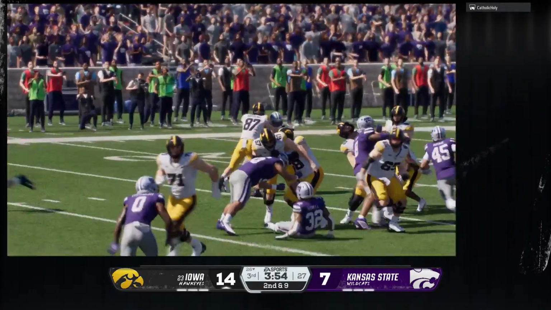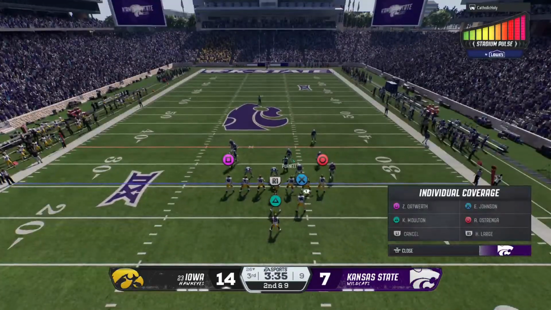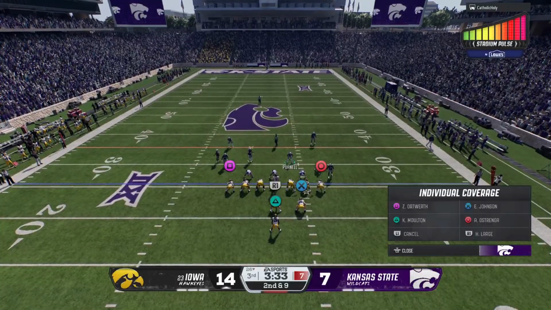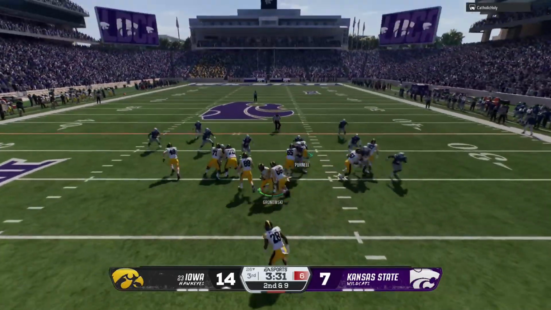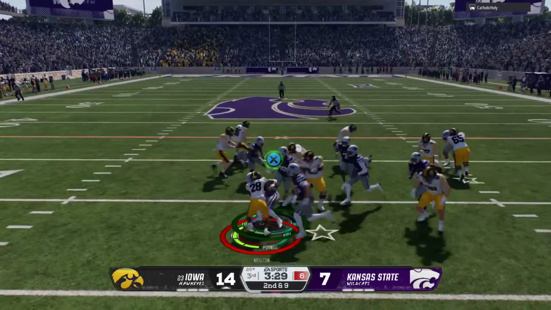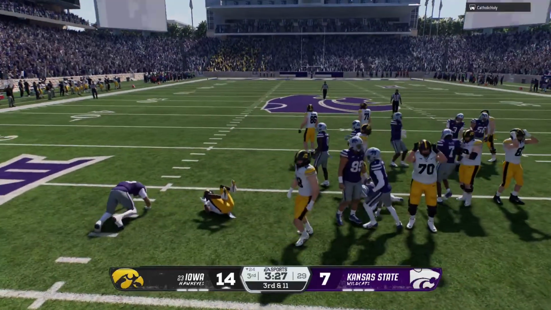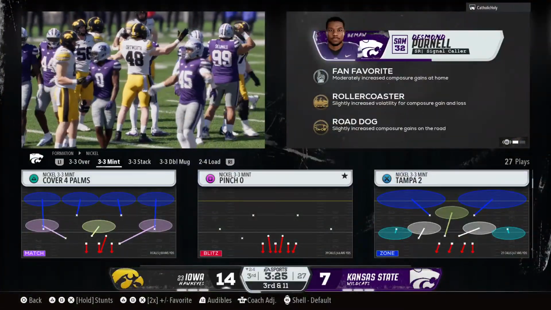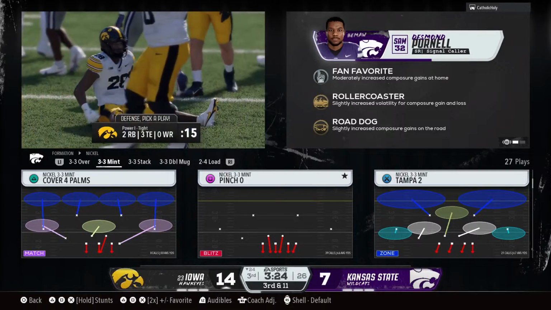Awesome job up front by this defensive line, being so good at the point of attack and eating blocks, eating some double teams that allows these linebackers to run free, unencumbered, and get to the football. And he never had a chance. Just stopped cold as soon as he got it.